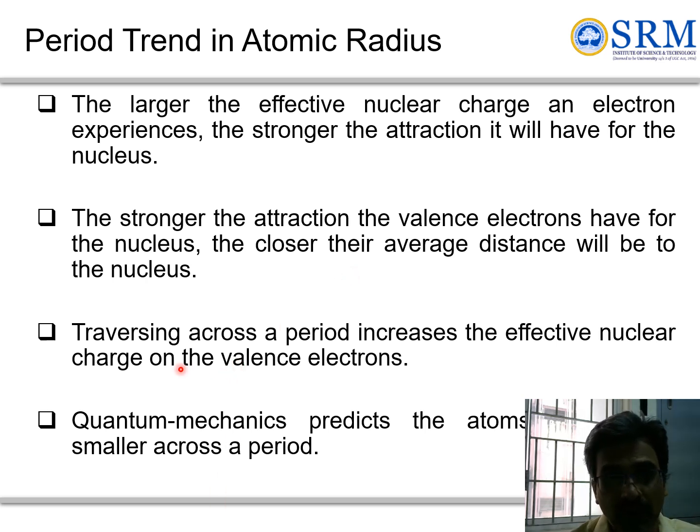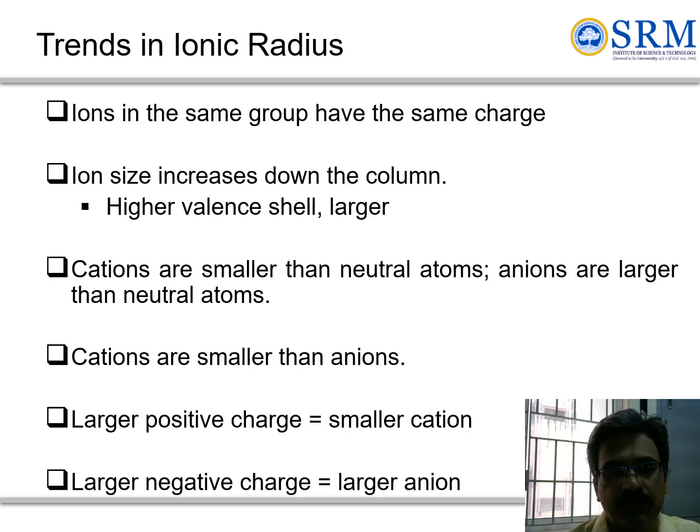If you are moving across the period, the effective nuclear charge on the valence electron increases. So quantum mechanics predicts the periodicity of atomic radius: across the period it decreases.